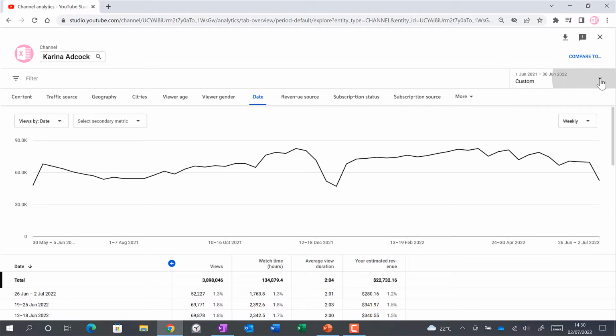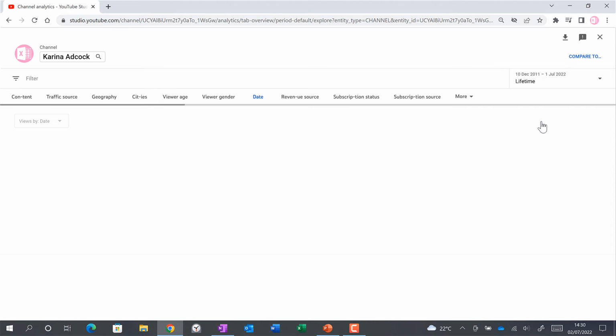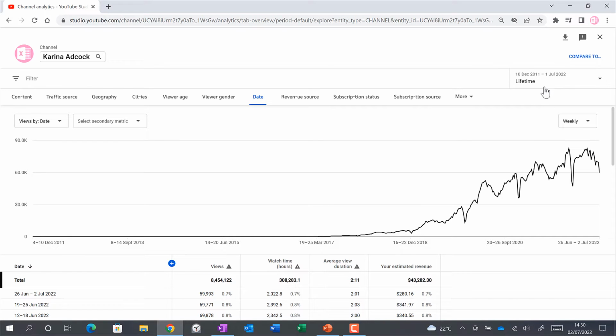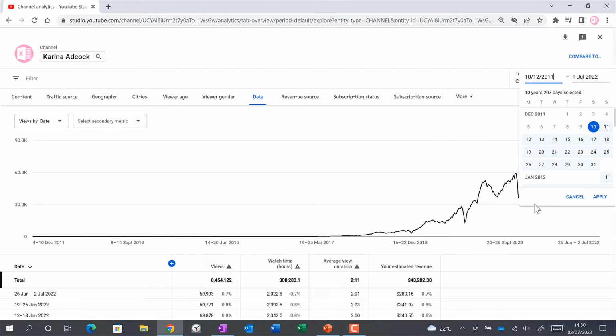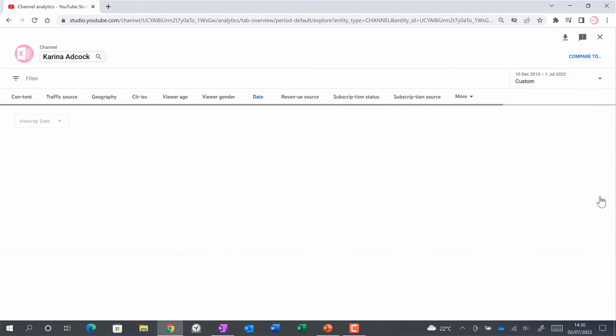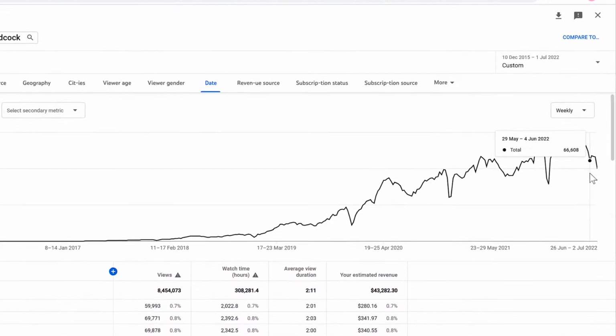And then change this to show the lifetime of the channel. Technically, I've had a YouTube channel since 2011, but I didn't start making videos until 2015. So I will change the year here and then apply. Now we can see that the number of views that I have gotten has increased over time, but also that there is a seasonal cycle.